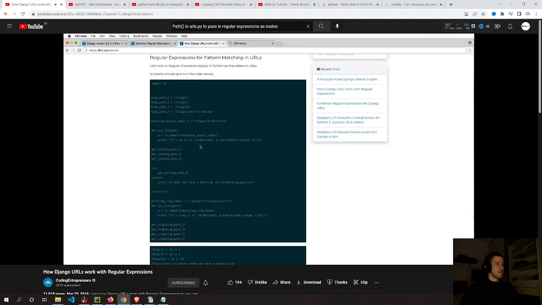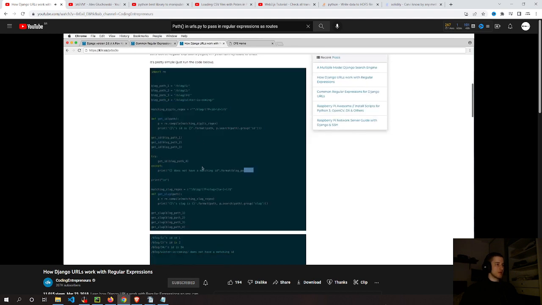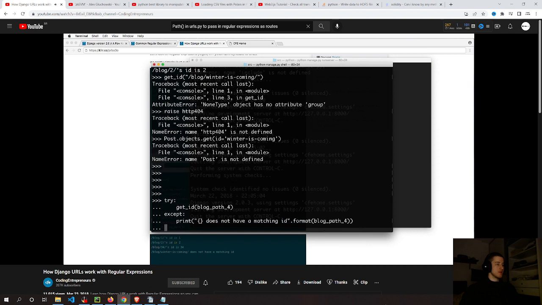Now back into ours, we want to go a little bit further and improve how we get these items, right? So we can put that last one, the winter-is-coming one, into a try block, and in that way it gives me something like this.